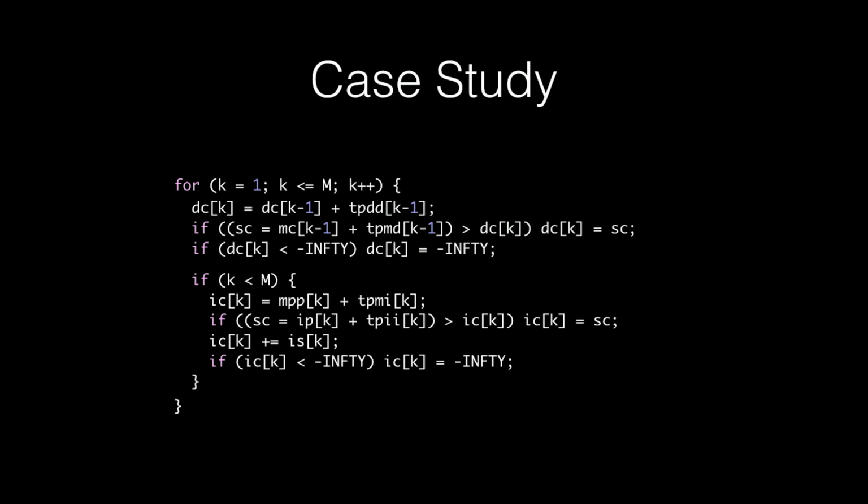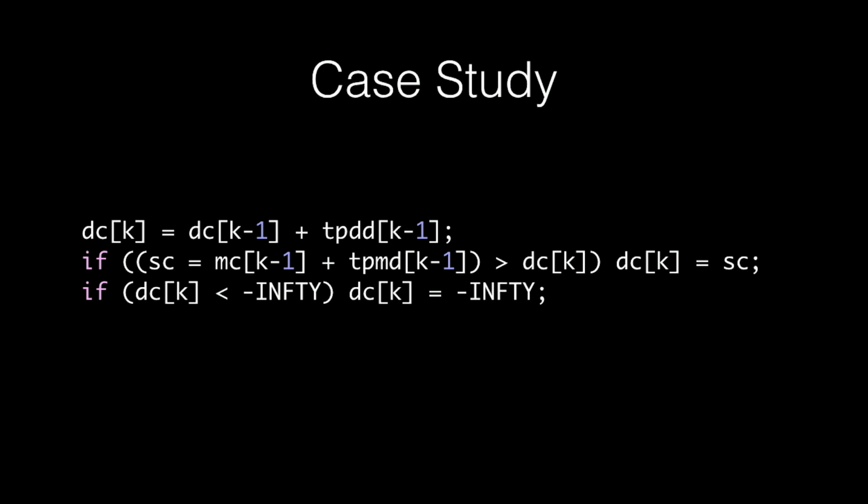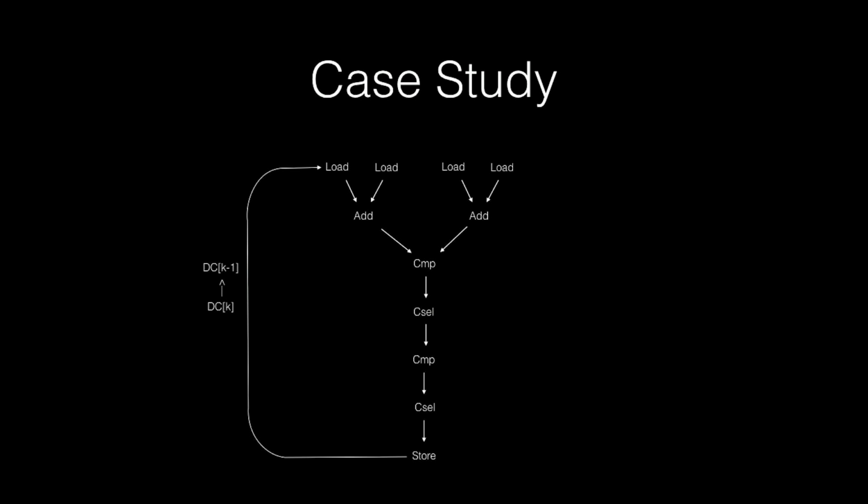So let's look at this critical path. It involves the middle section that we've been looking at. And if we draw it, it looks like this. At the top left, we start with the load, and we go through the add and the compare and some conditional moves, and finally arrive at the store, which will recur back to the load on the next iteration.